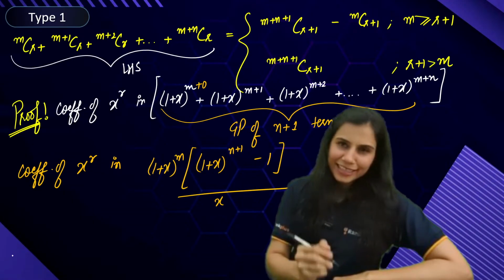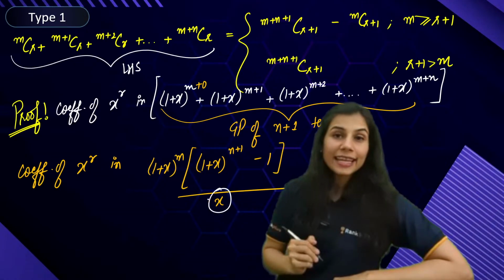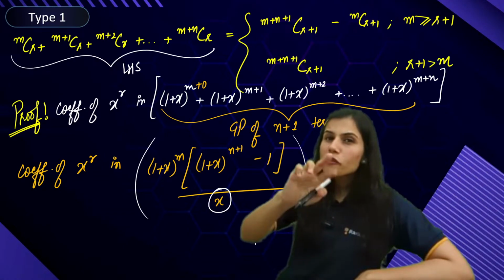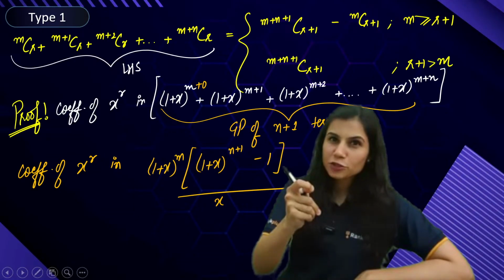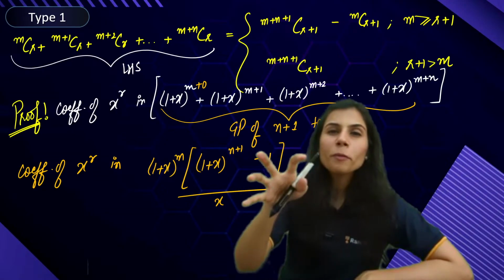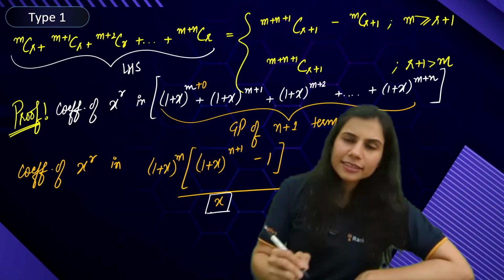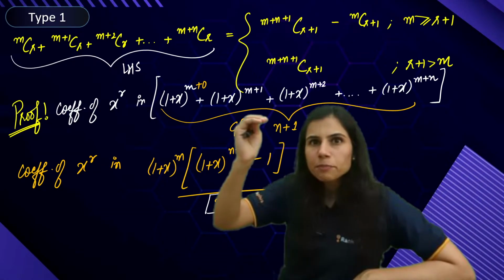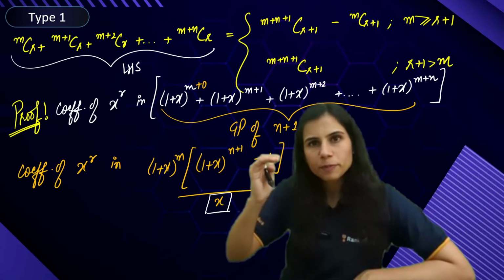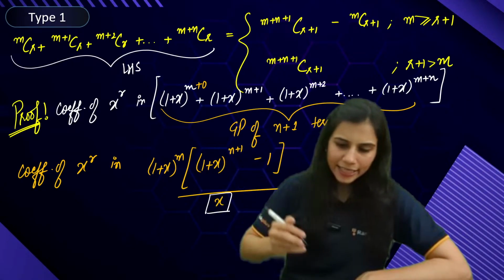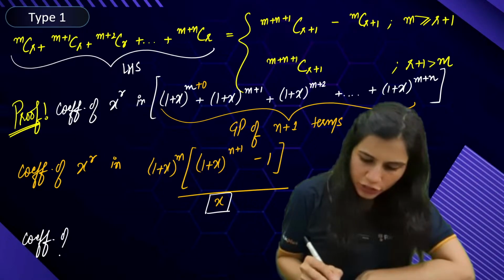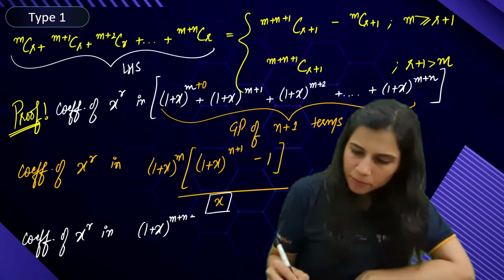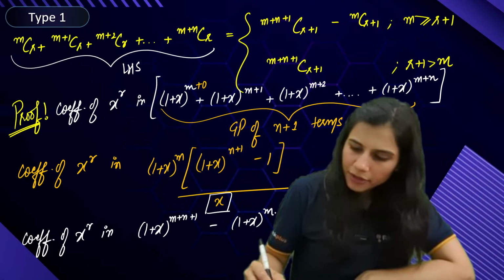But hey, here's the catch. Already an x is written over here. So if you want the coefficient of x to the power r from this entire expansion, equivalently I can say that I want the coefficient of x to the power r plus 1 in the numerator expansion, because this x is sitting in the denominator. So from the entire numerator, I want the coefficient of x to the power r plus 1, so that that part upon x will give me the coefficient of x to the power r, because below x and above x, one x will cancel out. Correct? So equivalently I want the coefficient of x to the power r plus 1 in the numerator, (1 plus x) to the power m plus n plus 1 minus (1 plus x) to the power m.